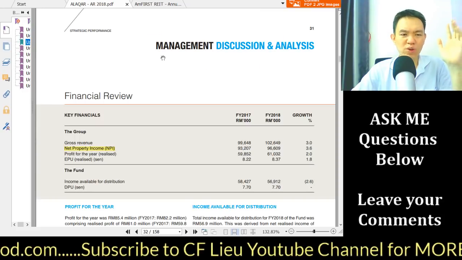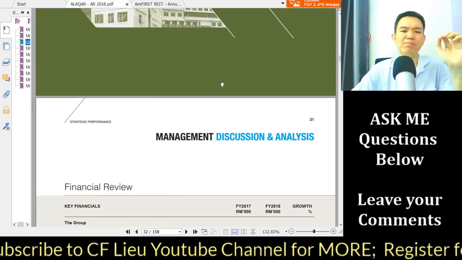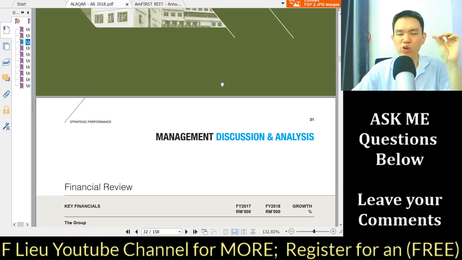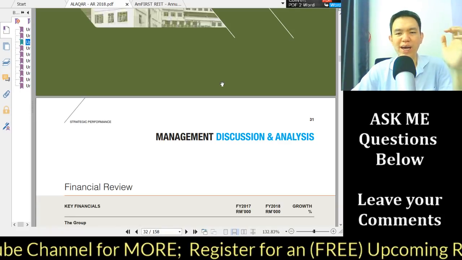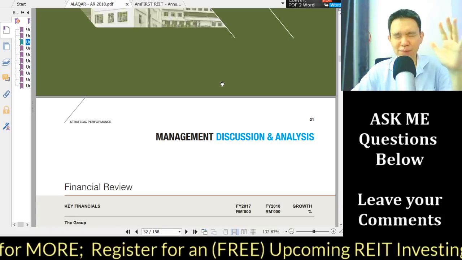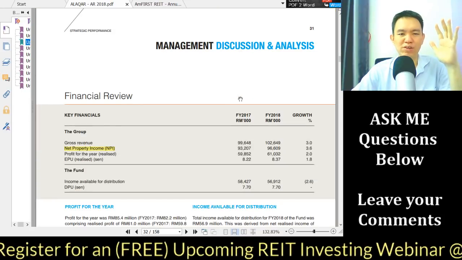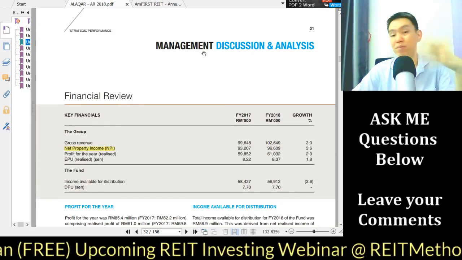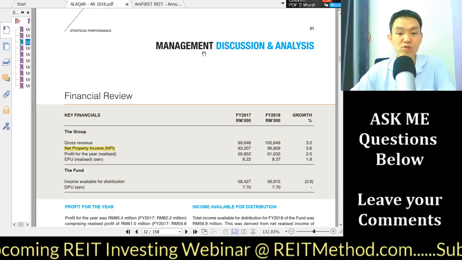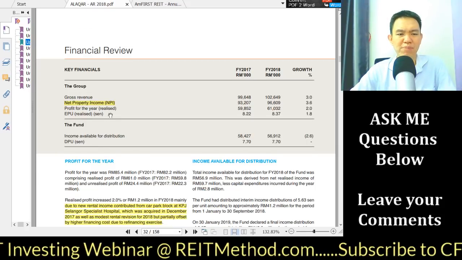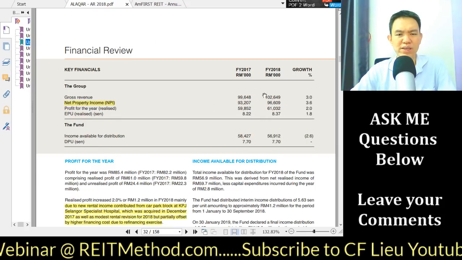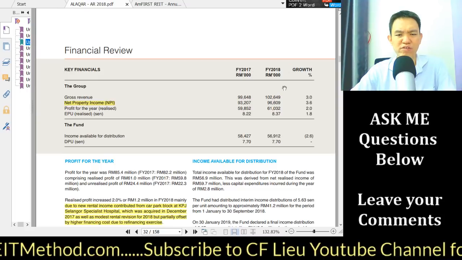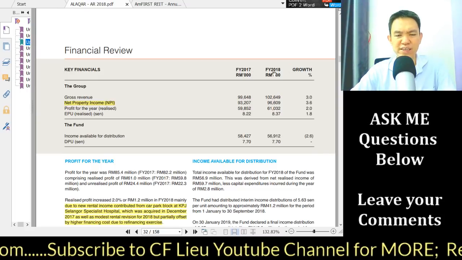So moving on to this, now it's always important. I know a lot of people do not like to read annual reports, but the minimum you want to read is at least the management discussion and analysis, the management report. You want to look at net property income, as you can see over here, compared to 2017, in 2018 there's an increase.